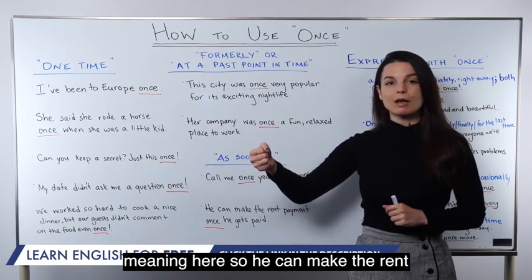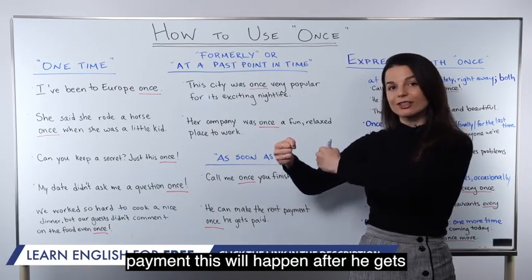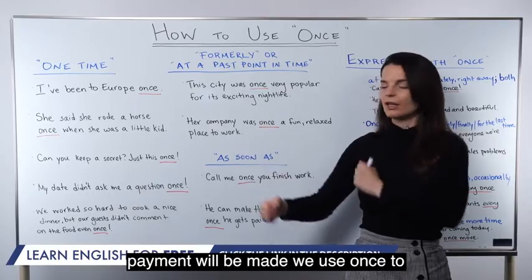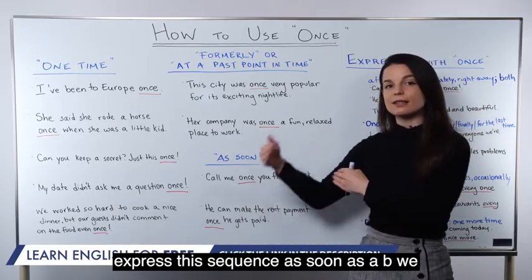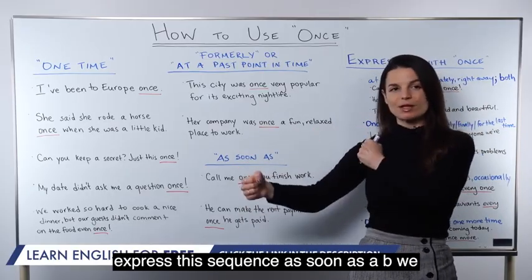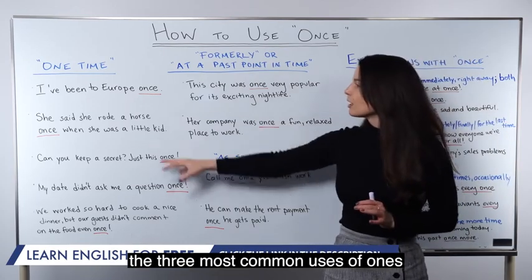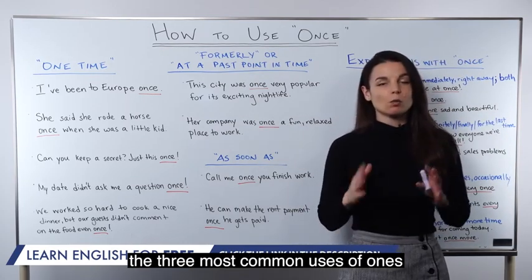So he can make the rent payment. This will happen after he gets paid. So when this happens, the rent payment will be made. We use once to express this sequence. As soon as A, B. We use once to do this. Okay, so these are the three most common uses of once generally.